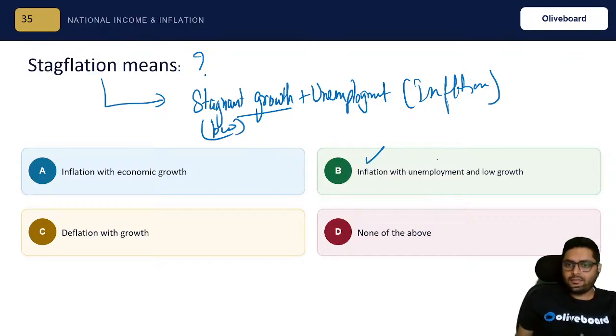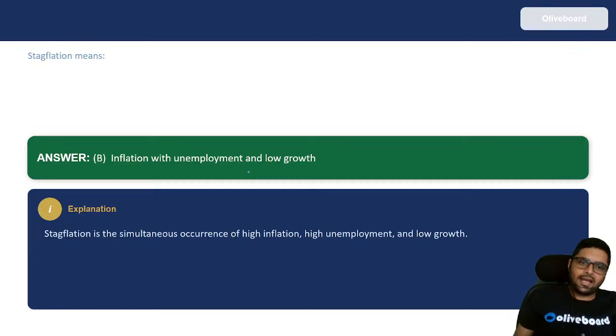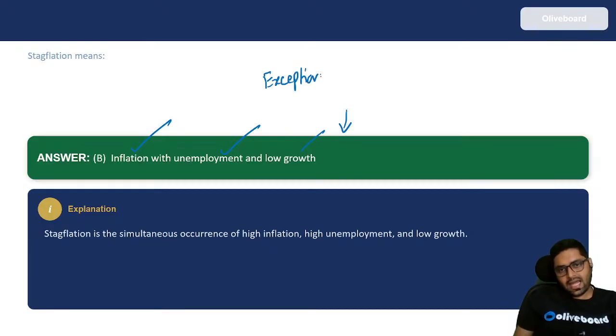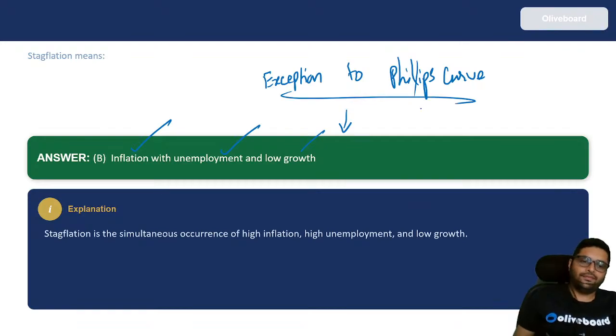So inflation with unemployment and low growth. That is stagflation. Inflation is there, unemployment is there, and growth is low. This is an exception to the Phillips curve. Remember, this is an exception to the Phillips curve.